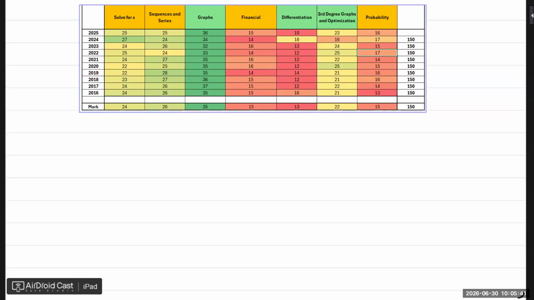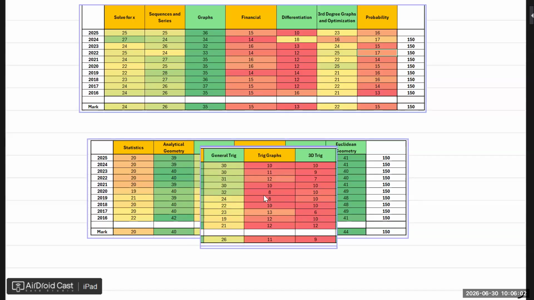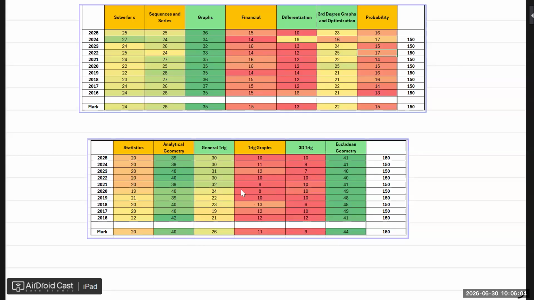So just to quickly run through tomorrow's work, but I'll show this again tomorrow. Tomorrow we will spend time in general trig. That's basically 3 things: general trig, trig graphs, and 3D trig. All three basically fall under the category of trigonometry, but I've split it into three. As you can see here, analytical geometry is quite a lot.